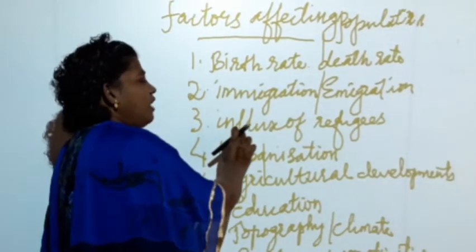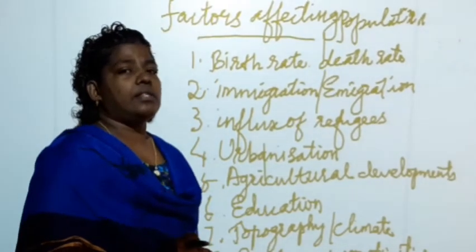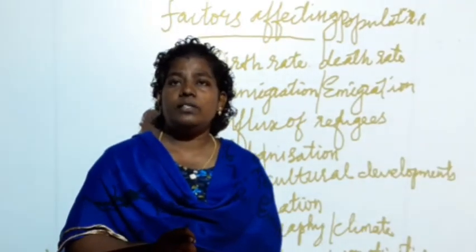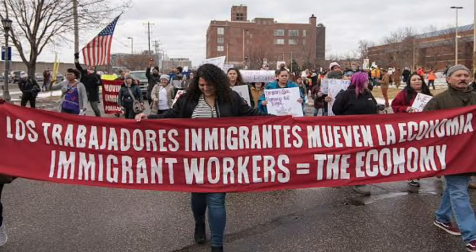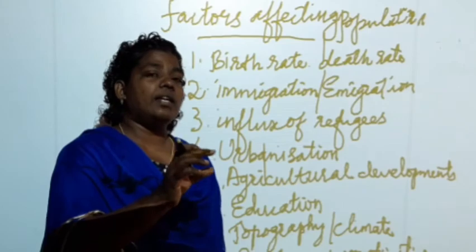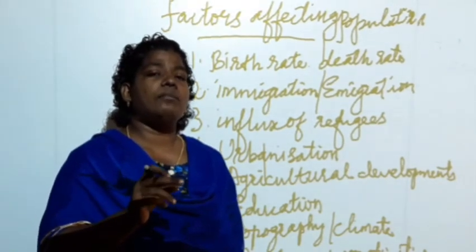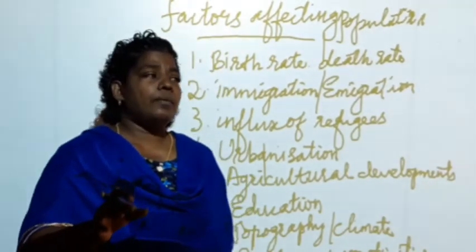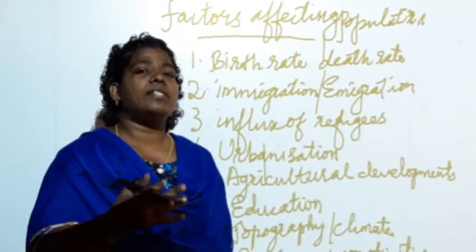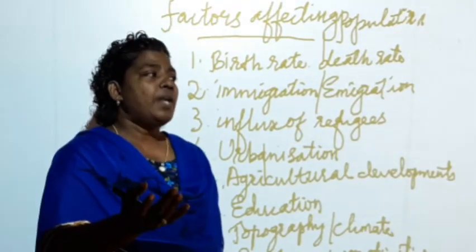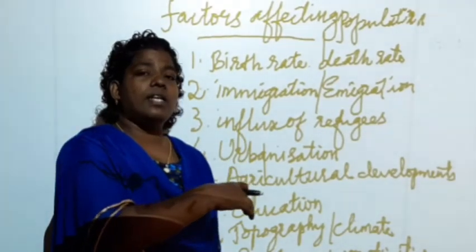And when we say influx of refugees, when we take India, India opens the door for people from the neighboring countries to come and settle. From countries like Tibet, Afghanistan, Bangladesh and Sri Lanka, for safety and security, people leave their land and come and settle in India.